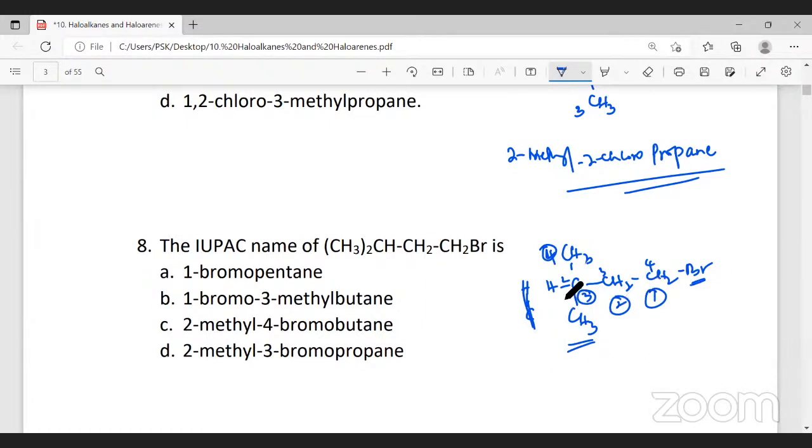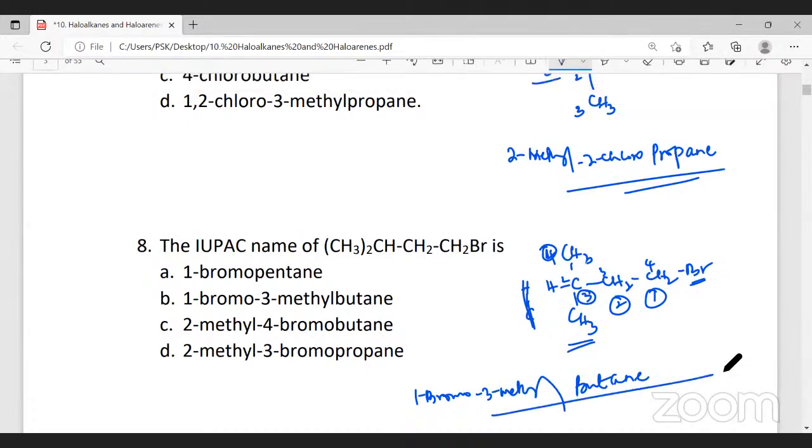Since we have a longest chain of 4 carbon atoms, the root word is but, carbon to carbon single bond, butane. At first carbon atom, we have bromine. Therefore, it will be 1 bromo. Then it will be 3-methyl butane. So it will be 1 bromo, 3-methyl butane. The answer for this question is option B.